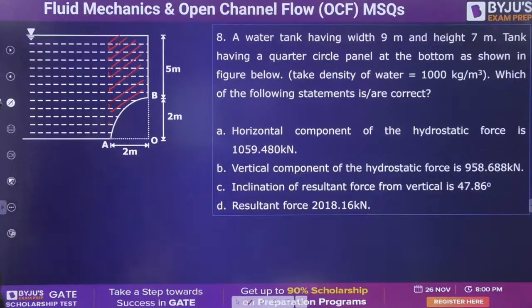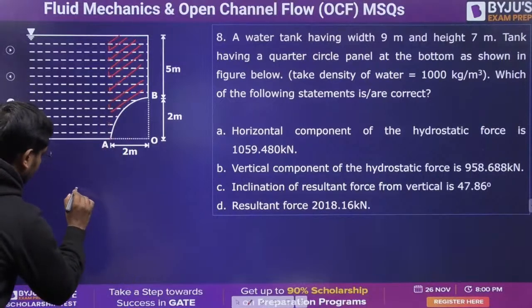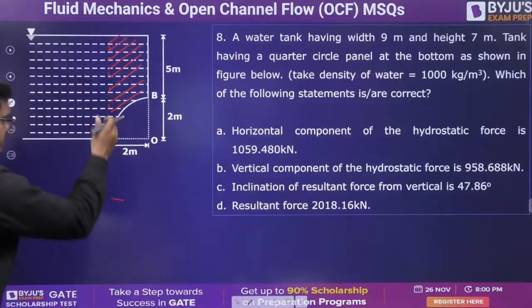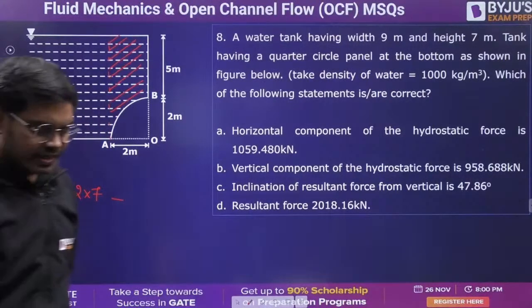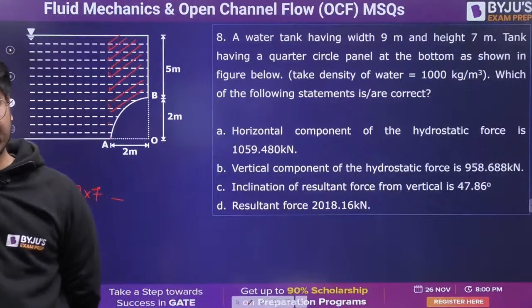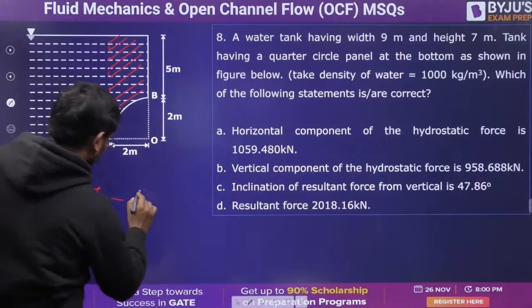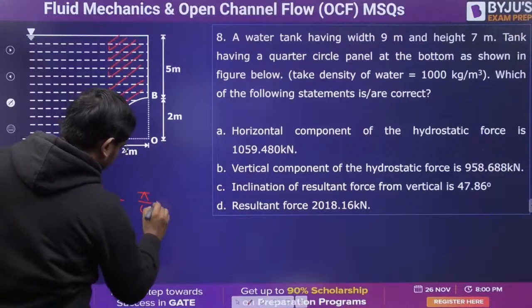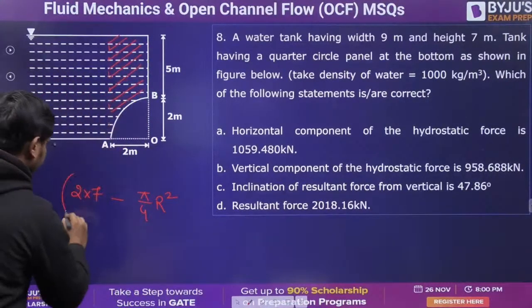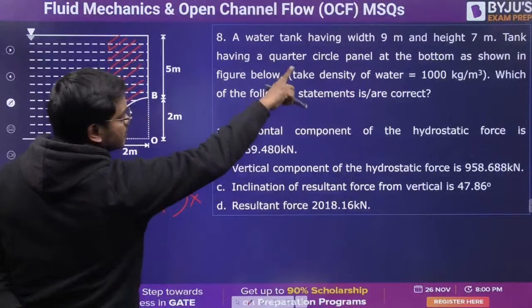So how much is going to be this volume, everybody? Tell me. Can I say 2 into 7 minus, this is the quarter circle. So how much the area of the quarter circle? Pi r square is the entire circle. So pi by 4 r square. Right? I have got this much, but I need volume. So I'll multiply the width also. Width is how much? 9 meter.